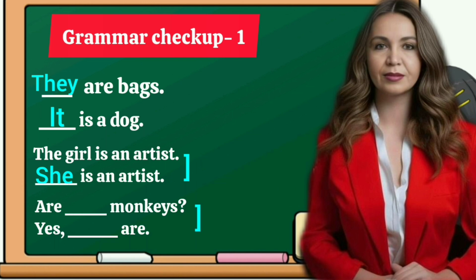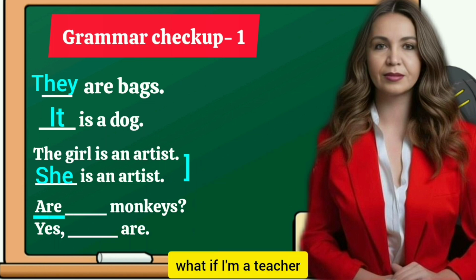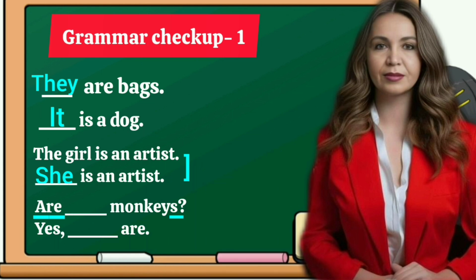Now the last one is a question. As we know, when we have a question, we have to put the be verb first. So, are dash monkeys. Now look here, monkeys, they are more than one, and there is are in the sentence. Are is used with the plural. So what will be the question? Are they monkeys? And the answer will be yes, they are. Okay, let us move to the next part.